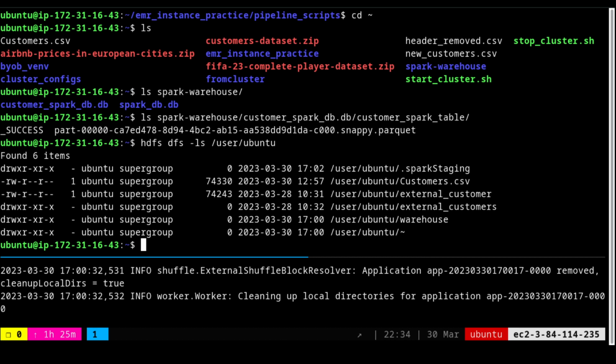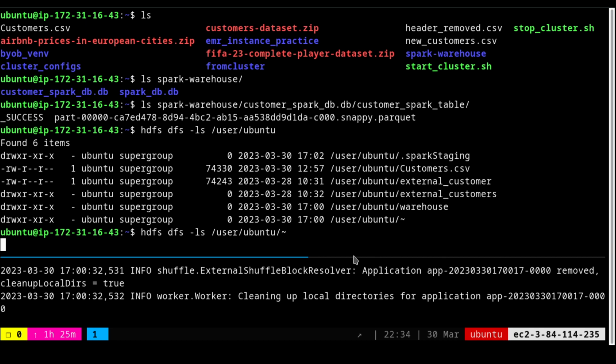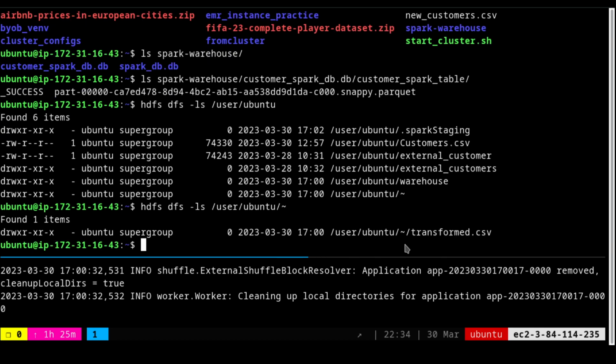And if I look inside this tilde folder and do an ls, you will see the file transformer.csv. I told you it will create the folder tilde, so it has created the folder and put it inside there.